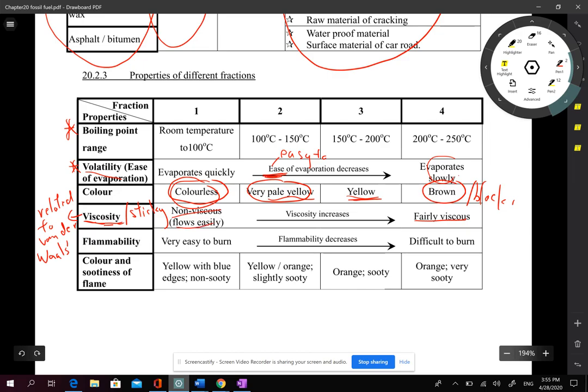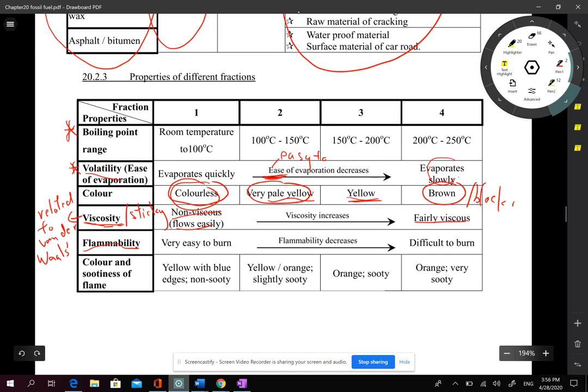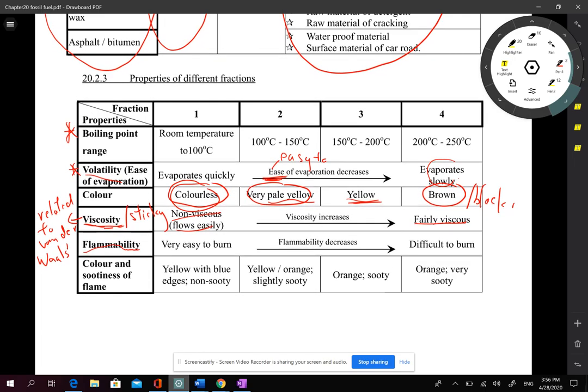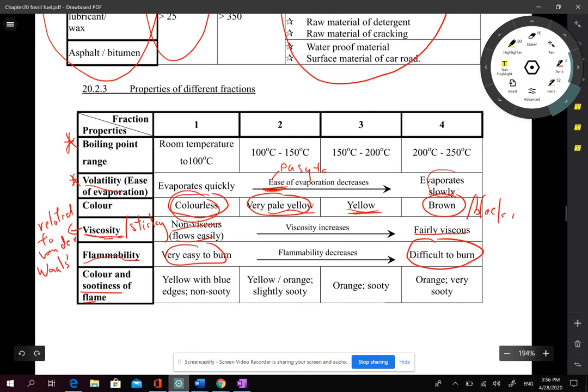The next property is flammability. That means, is it easy to burn? For hydrocarbons, the smaller the size, the more easily it is burned. Larger sizes are more difficult to burn. And for the largest one, when you burn it, will it produce some soot? So sootiness means producing soot, and also the color of the soot and the flame.